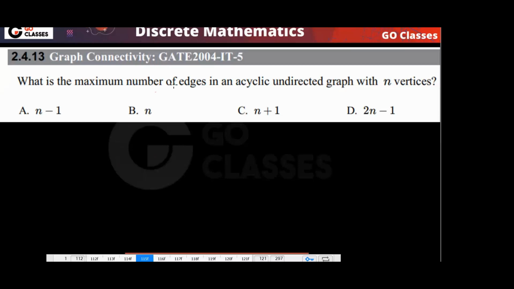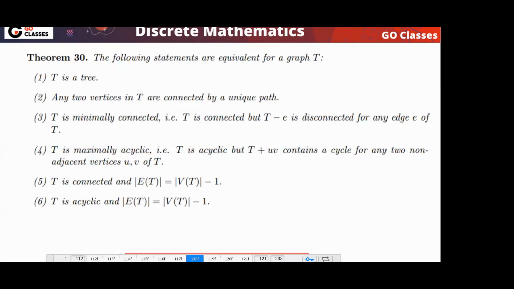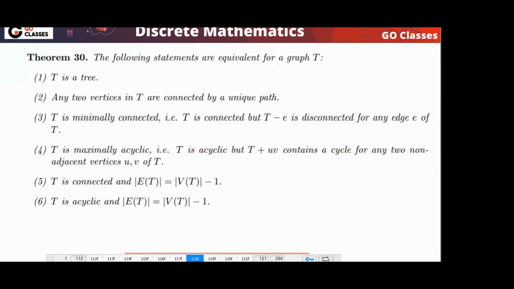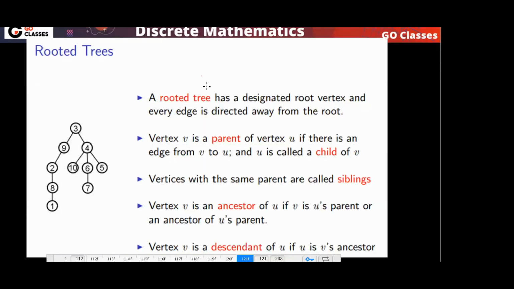What about this question? This is GATE 2004. What is the maximum number of edges in an acyclic undirected graph? So that will be a tree. These are the questions on tree. Are all of them clear? I have taken all the questions that I found on the internet related to tree, which are GATE relevant, and these are the questions.